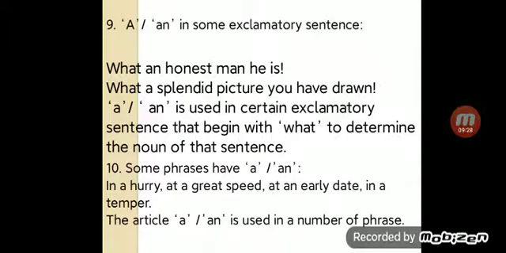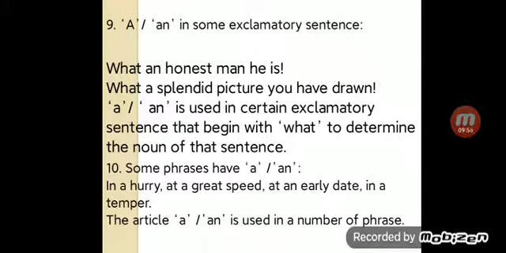Rule number 9. A/an in some exclamatory sentences. What an honest man he is! What a splendid picture you have drawn! A/an is used in certain exclamatory sentences that begin with what to determine the noun of that sentence.